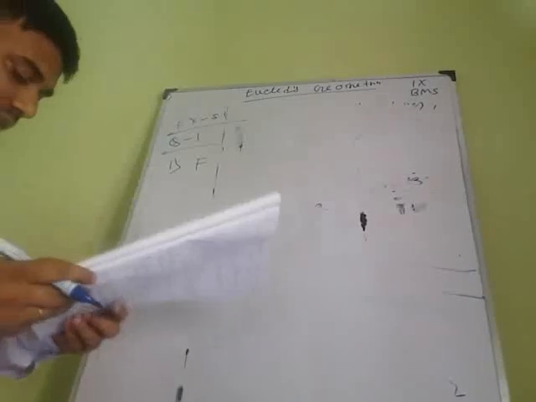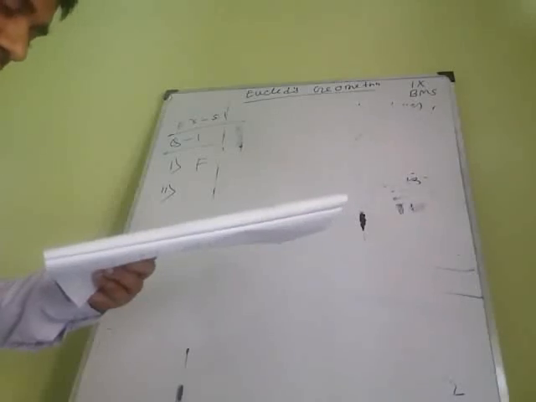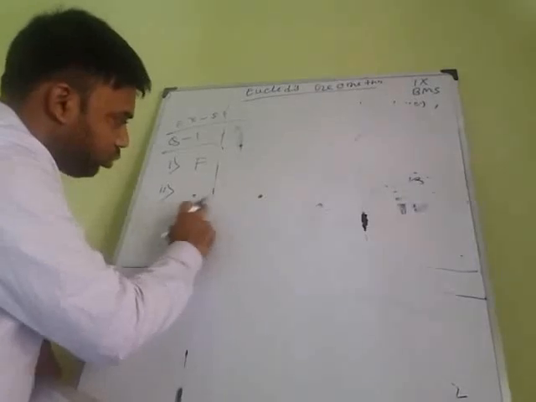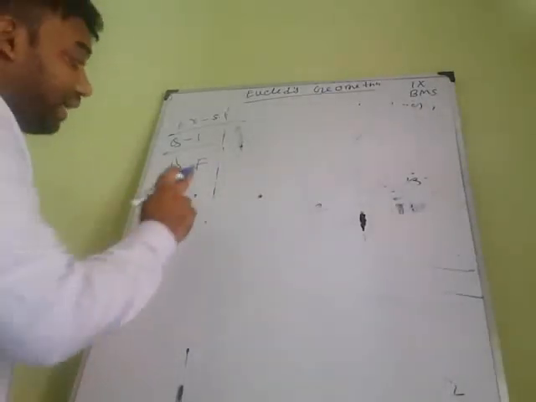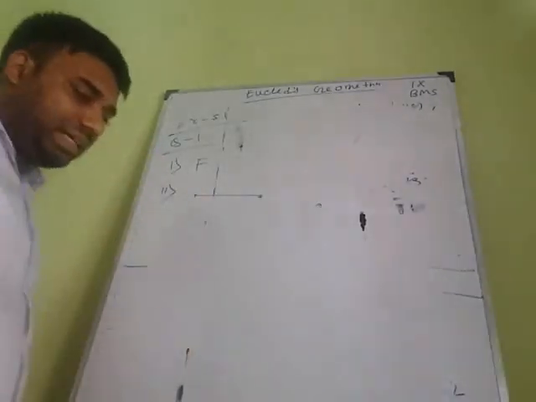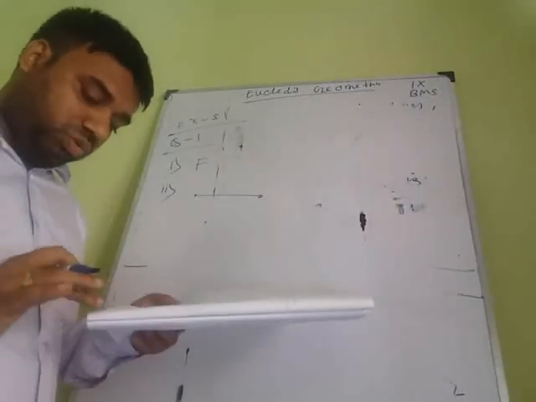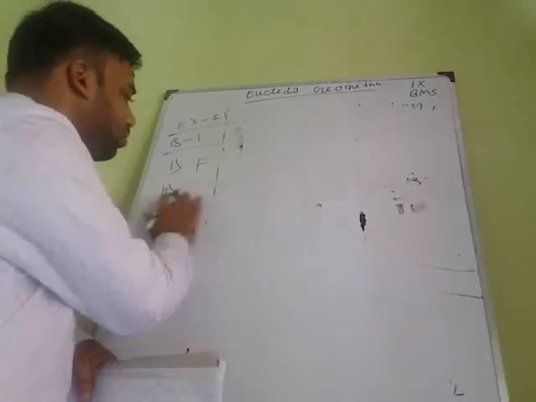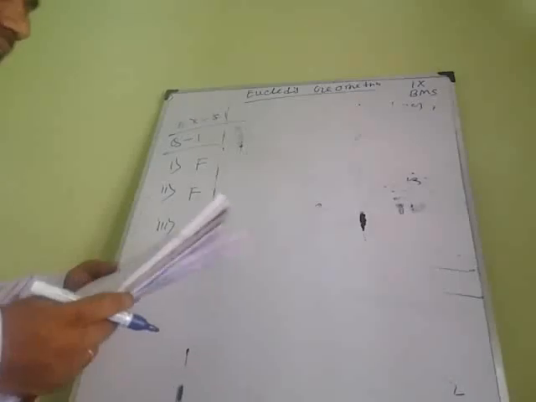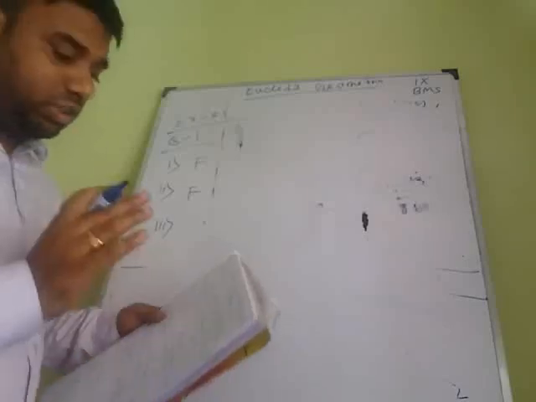Second statement: there are an infinite number of lines which pass through two distinct points. Through two points, only one line can pass, not many lines. Here it is given that infinite lines pass through two distinct points, so that statement is also false. Third: a terminated line can be produced indefinitely on both sides. It is true.